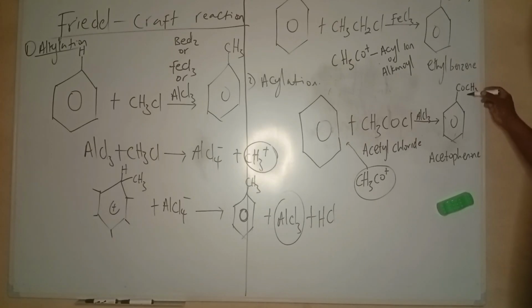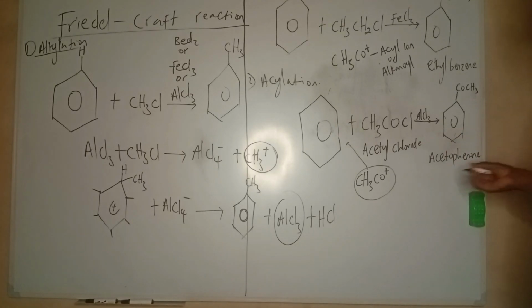So why is it aromatic? Because the carbonyl group, this CO group, is bonded to the benzene ring. So we normally say that the Friedel-Crafts acylation is a reaction used to produce aromatic ketones. It's so simple. This is basically Friedel-Crafts acylation and Friedel-Crafts alkylation.